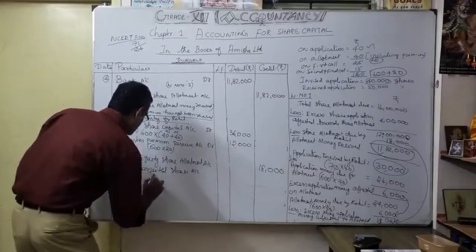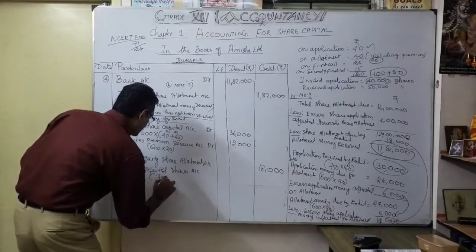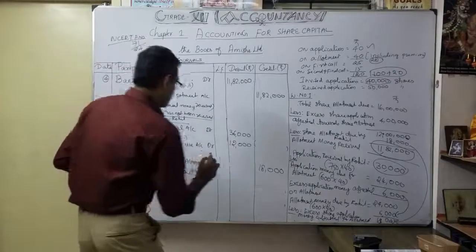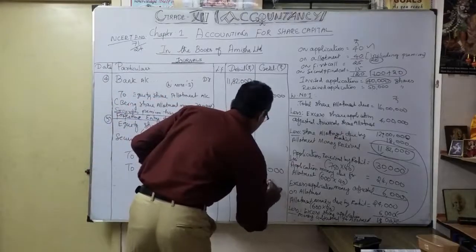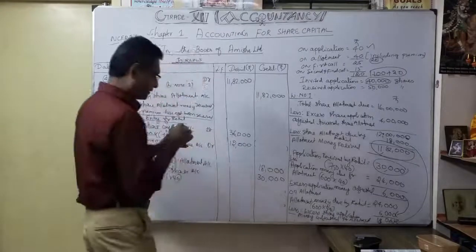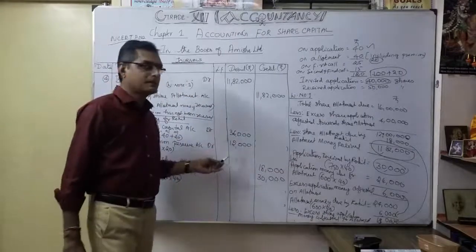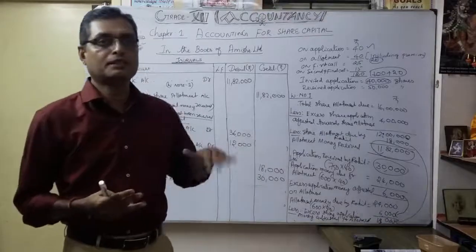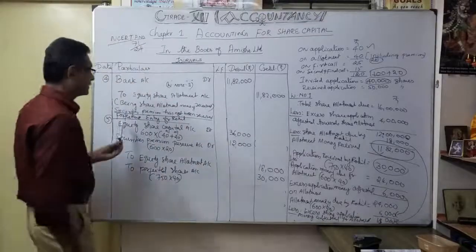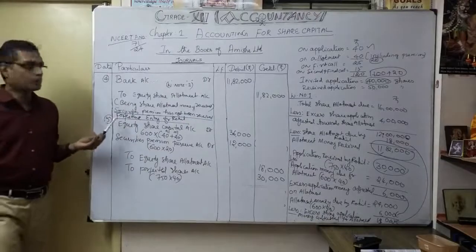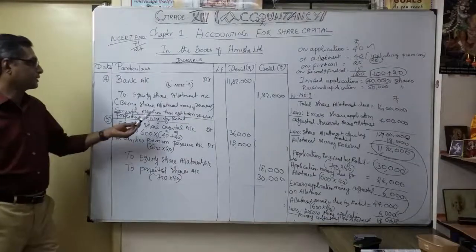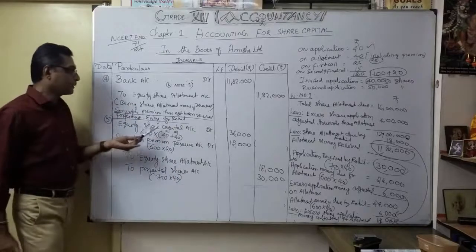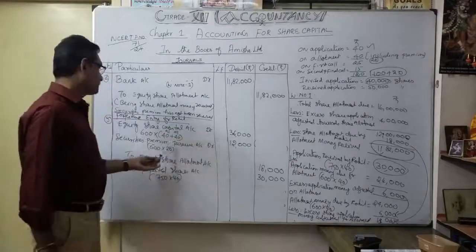Even you can write in the bracket 750 into 40, for easy understanding. So how much? 30,000. Now check our debit part and credit part: 48,000 debit, credit 48,000. Accordingly, I want to verify whether both sides tally. Now understood, the journal entry for the forfeiture of Rohit's shares. Because securities premium has not been received, you want to show equity share capital separately and securities premium reserve separately.